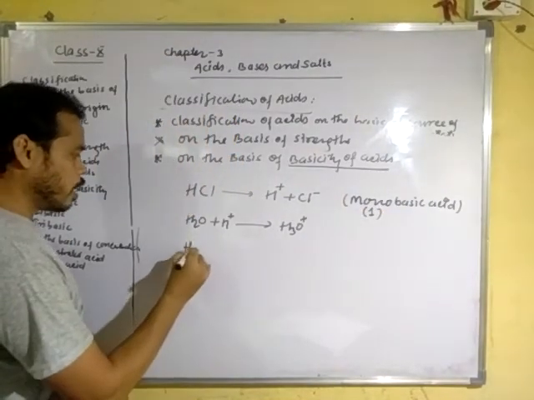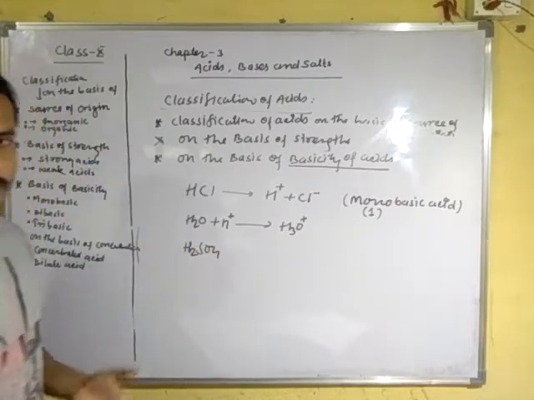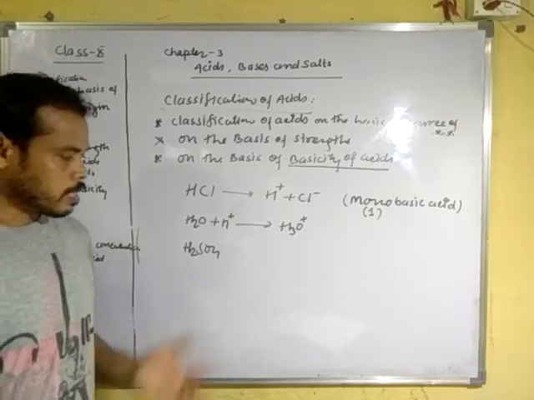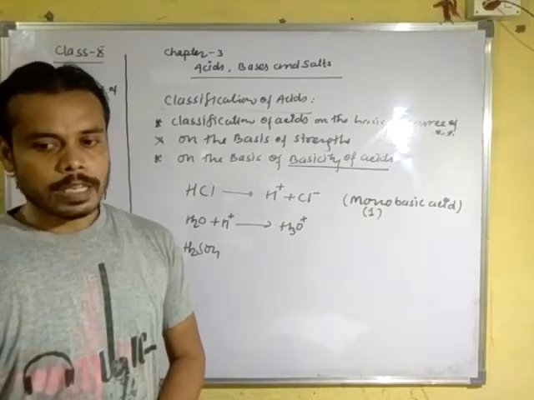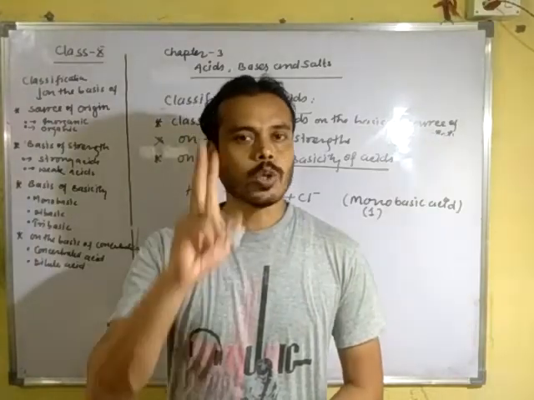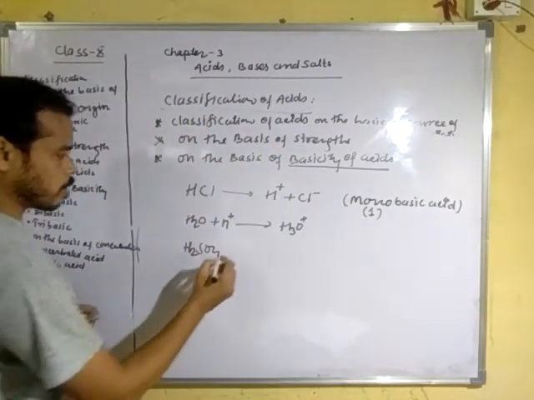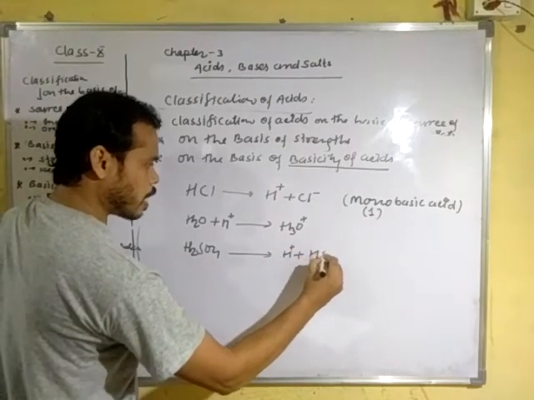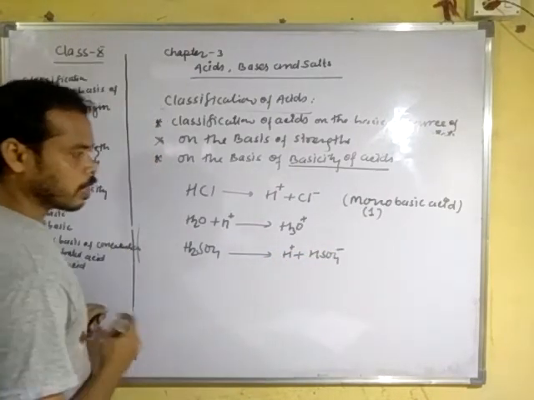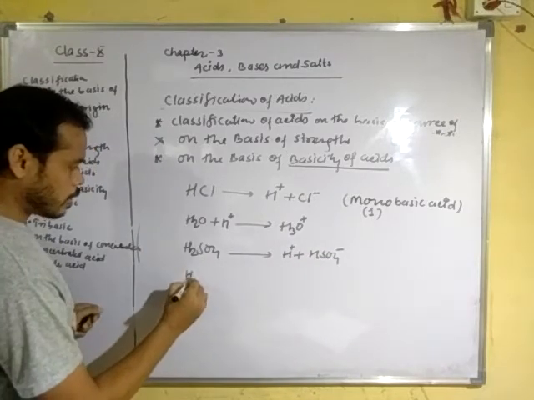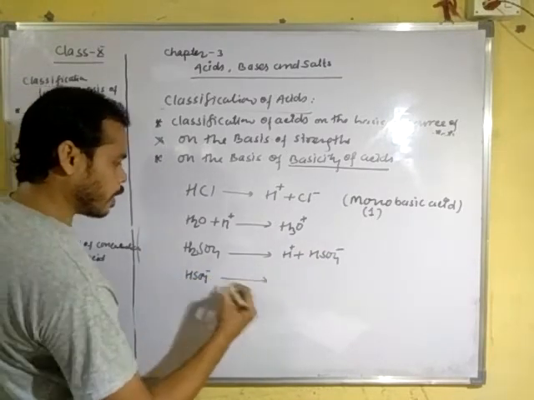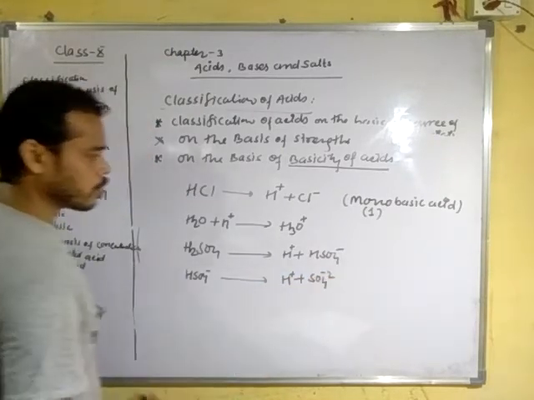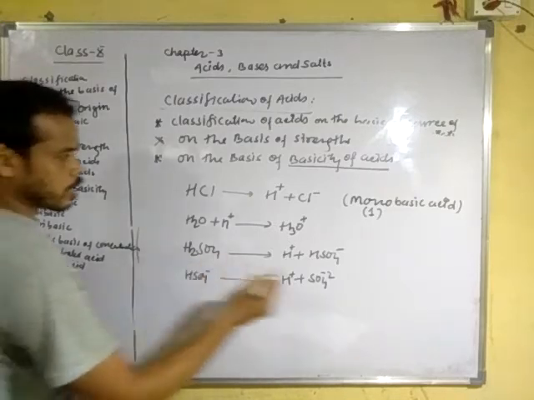In the second example, H2SO4, it is a dibasic acid, and dibasic acid ionizes in two steps. How? H positive plus HSO4 negative. Once again, HSO4 negative further ionizes to form H positive and SO4 2 negative.